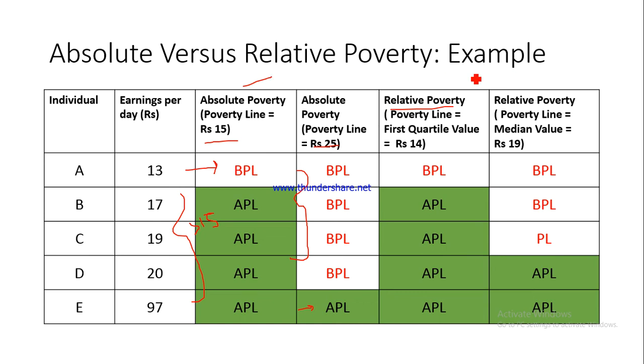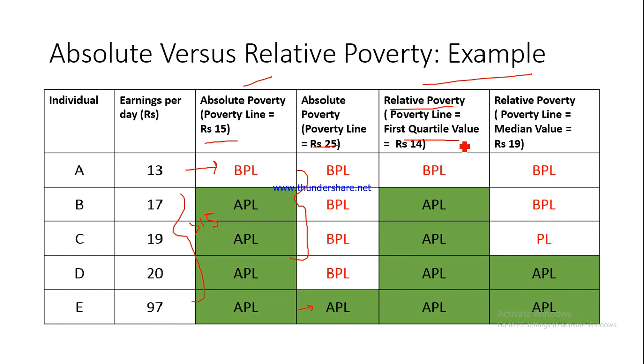Fine, but in the relative poverty line, you have some part of the population above and some part of the population below the poverty line for sure. Now, why? Here, the poverty line has been set at the first quartile value. First quartile value, I hope you understand, is 25%. We have discussed this in statistics. The first quartile value is that value below which 25% of the overall values lie, and above which 75% of